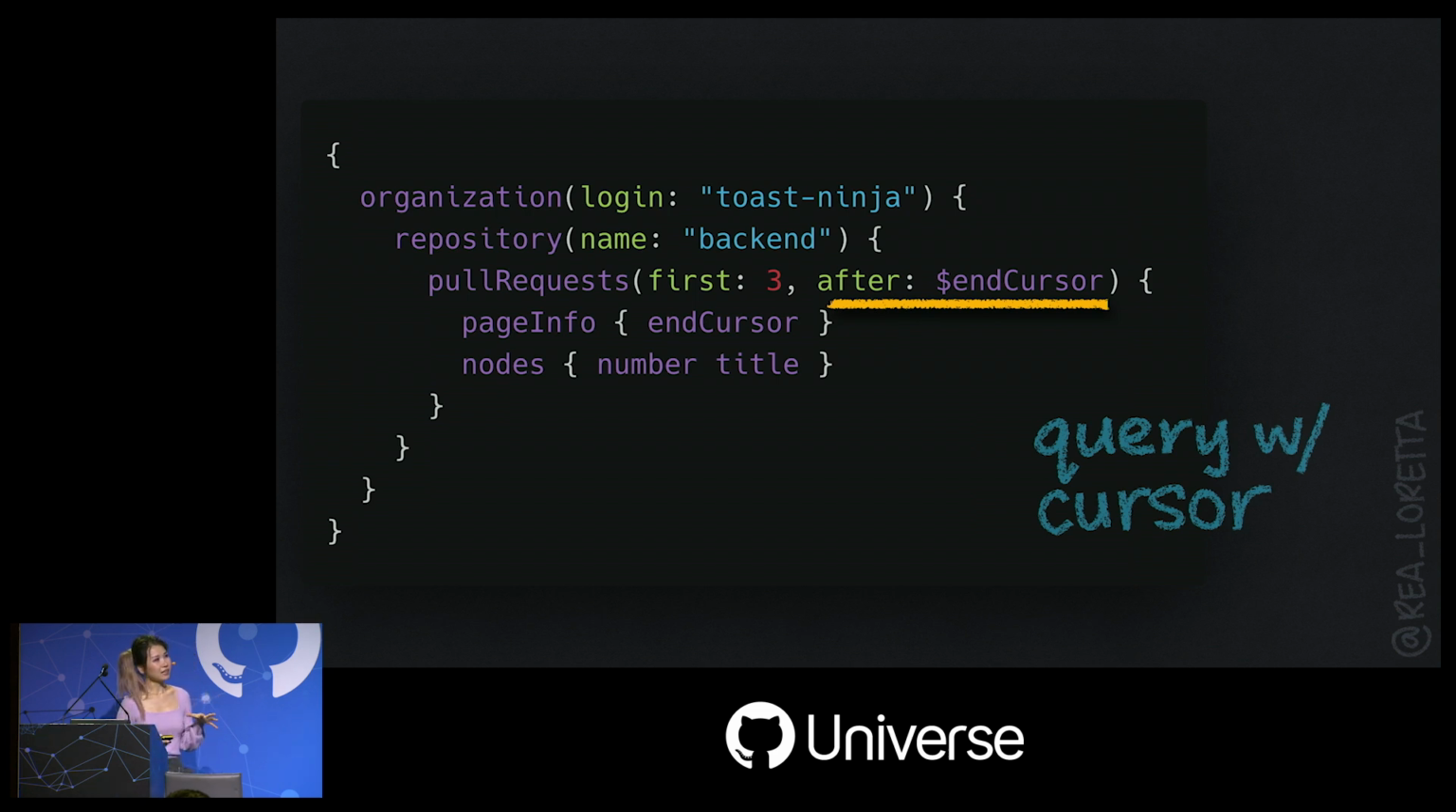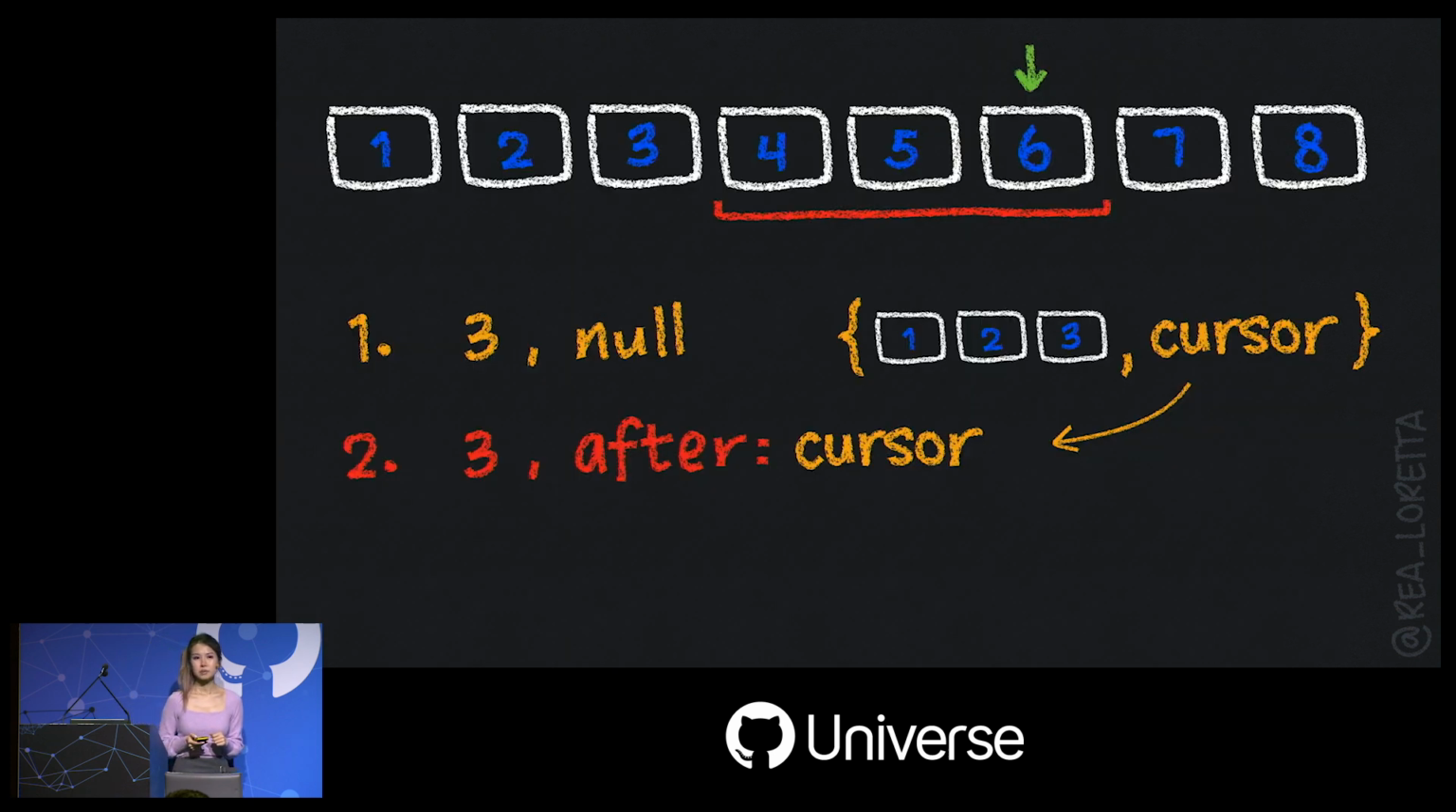So note the highlight. The $ sign in this case denotes the cursor variable that has to be passed into the query separately. Your implementation will depend entirely on your language and library of choice, but this is what it looks like for us. As a result, this query would fetch PRs 4, 5, and 6, and the new cursor, which points to PR 6.